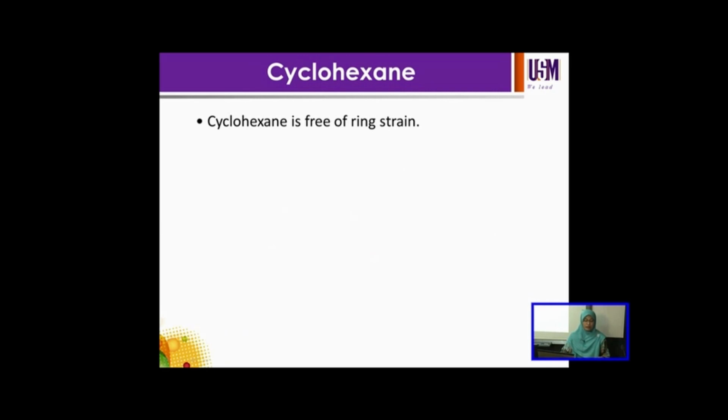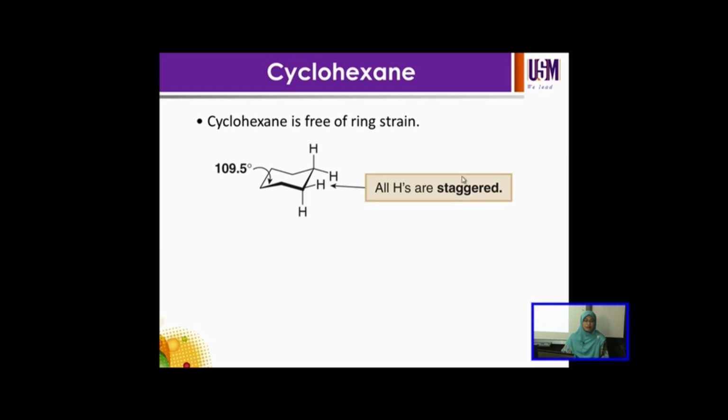And then cyclohexane. Cyclohexane is the most stable cycloalkane. Why? Because cyclohexane is free from any ring strain. For example, this is the chair conformation of cyclohexane. You can see that it has an optimum angle of 109.5 degrees, and all its carbon-hydrogen bonds are staggered, not eclipsed.